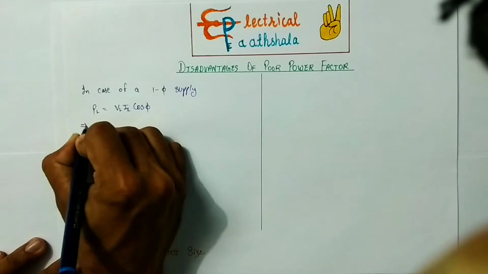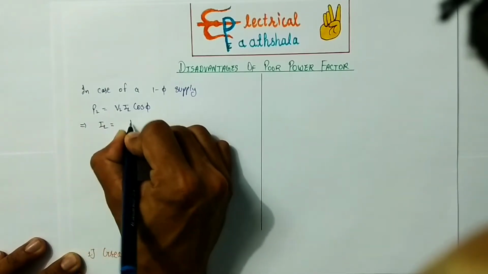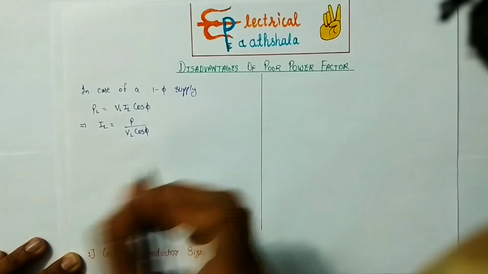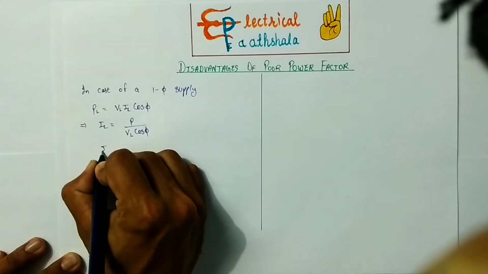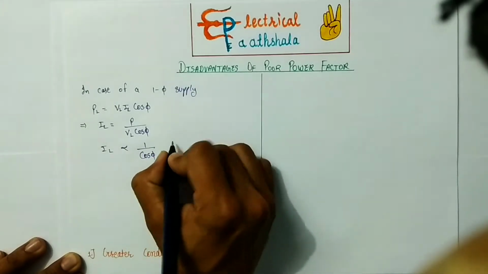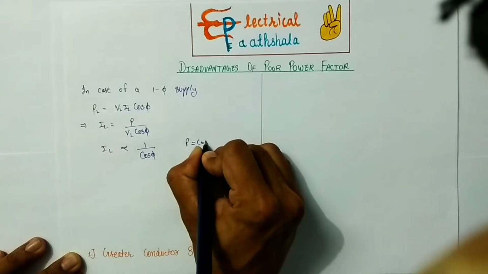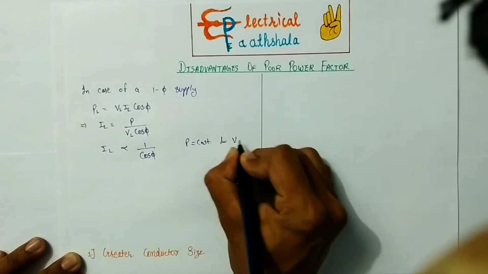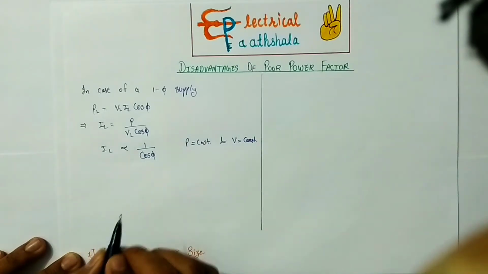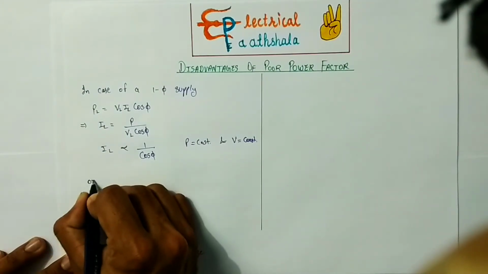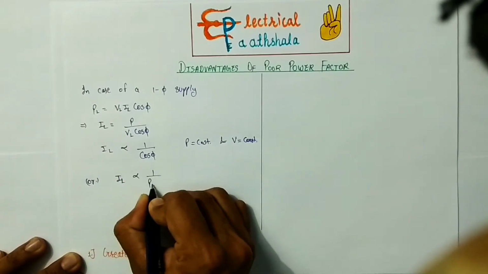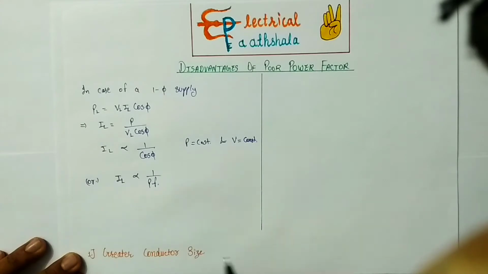Now from here we can write that IL is equal to P by VL cos phi. If P is constant and V is constant, then we can write that IL is inversely proportional to cos phi, or we can say that IL is inversely proportional to power factor, because cos phi is our power factor.